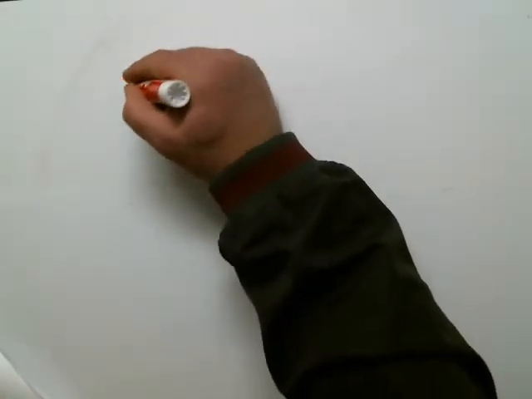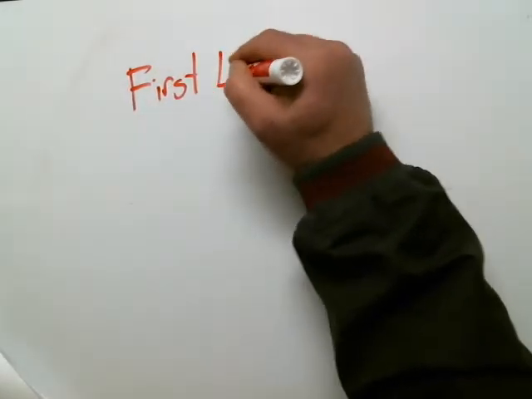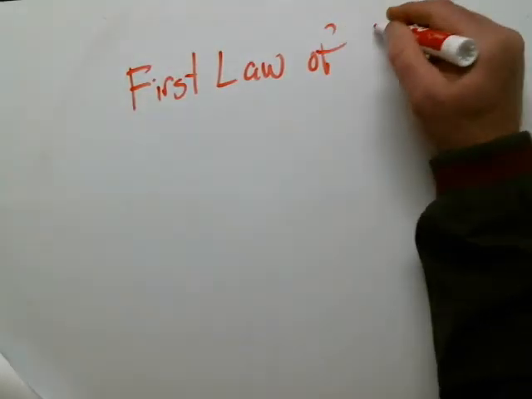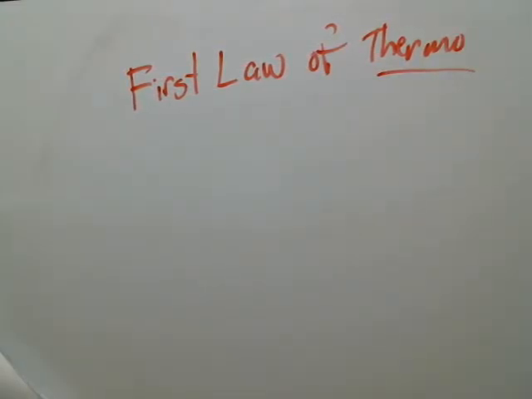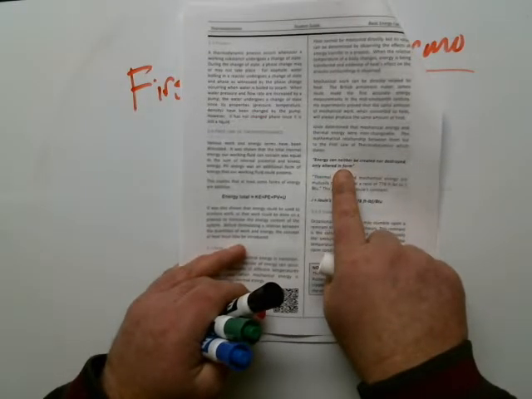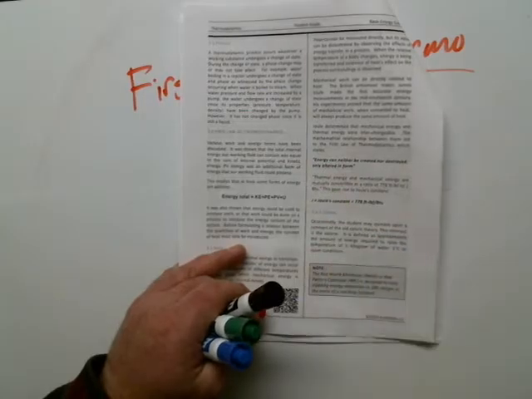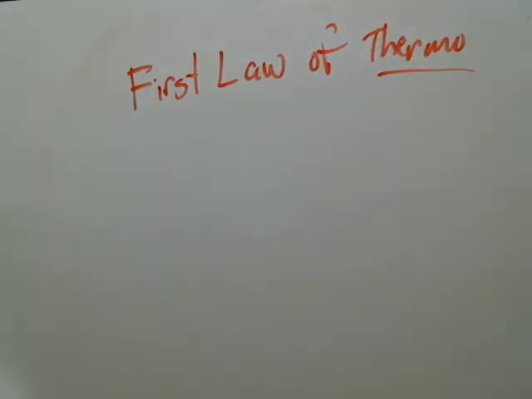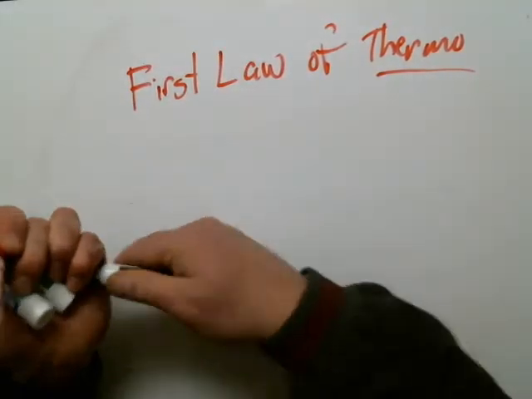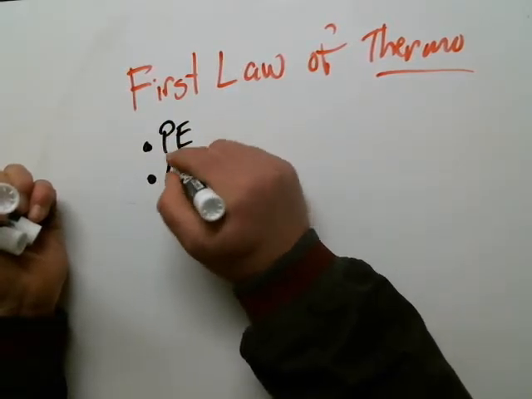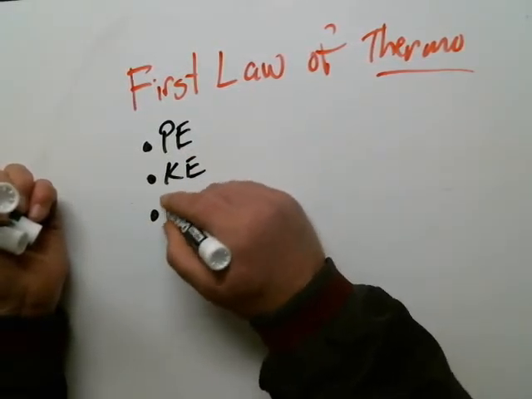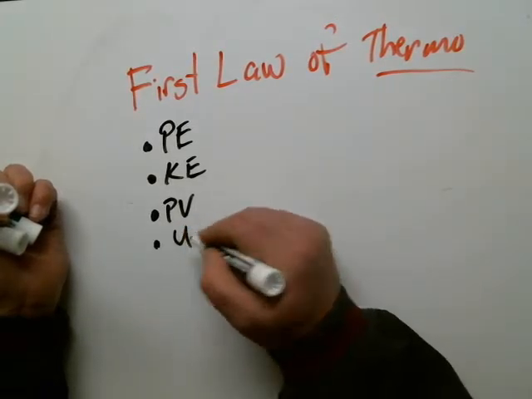First law of thermodynamics. And what that first law is very important. It's in bold right here on this page. Energy can neither be created nor destroyed, only altered in form. So if you'll recall, the energies that we talked about, we had potential energy, and we had kinetic energy for velocity, and we had pressure volume energy, and we had internal energy.